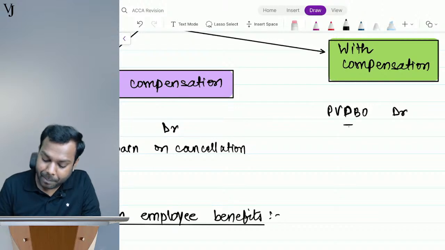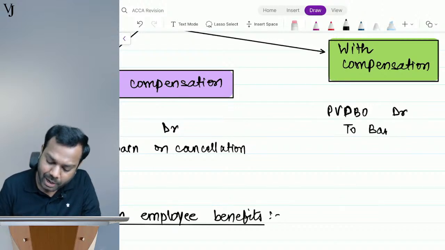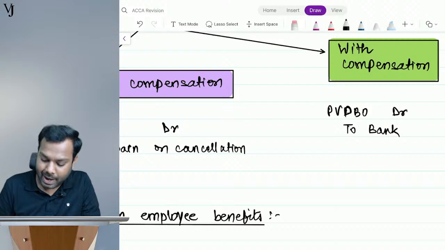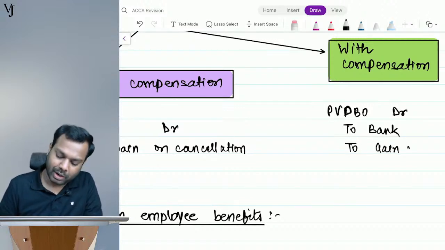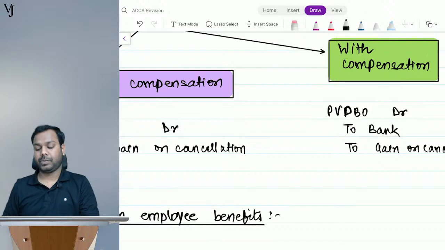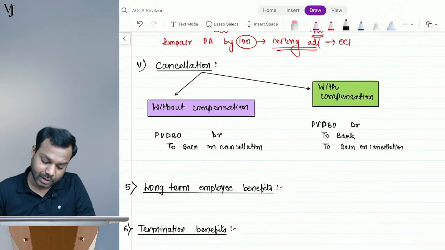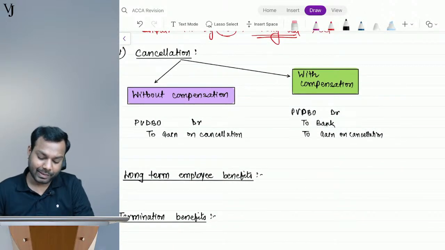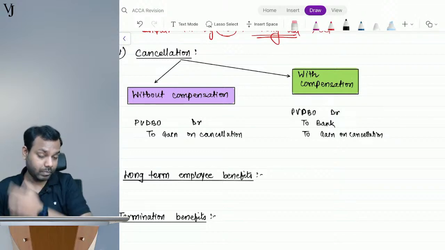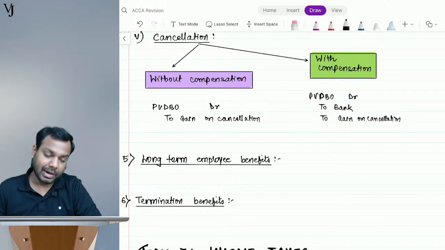But yes, if I am paying a compensation, I will credit bank with whatever compensation I paid, and the balancing figure will be called gain on cancellation. Okay, is it clear, everyone? The cancellation.